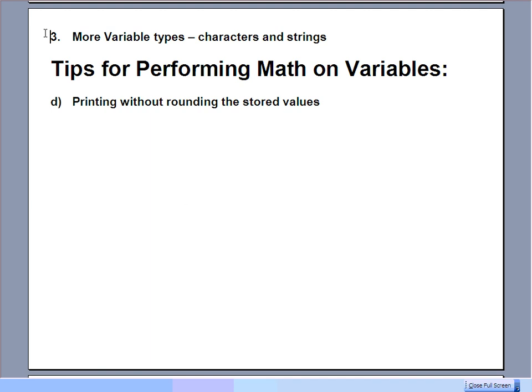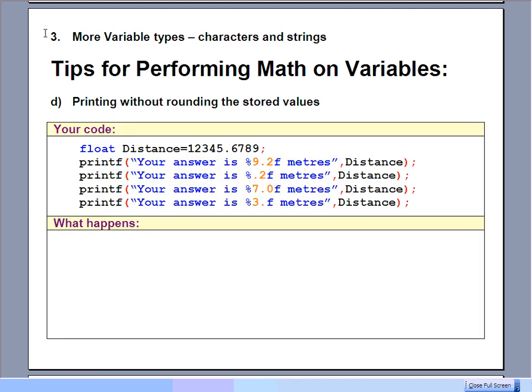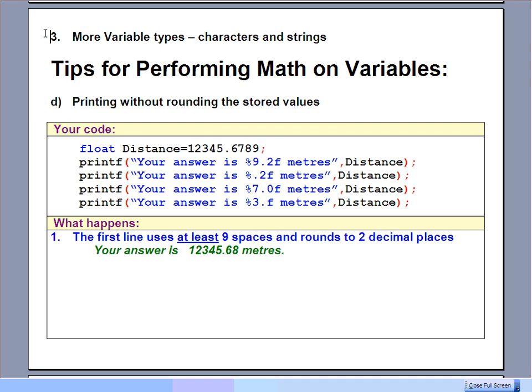If you only want to just print some numbers that are rounded, and you don't really want to actually round the values, there are some options, but that would be using the printf command. So I've got a few lines of code here. There's a declaration. We're going to declare this variable distance as a float, and then instantly store some value in it. And you can see it's fairly long, and it's got quite a few decimals to it. And then 4 different options here. The compiler won't actually color those 9.2s and 0.2s and 7.0s as orange, but I've put them in orange to highlight them here for you.